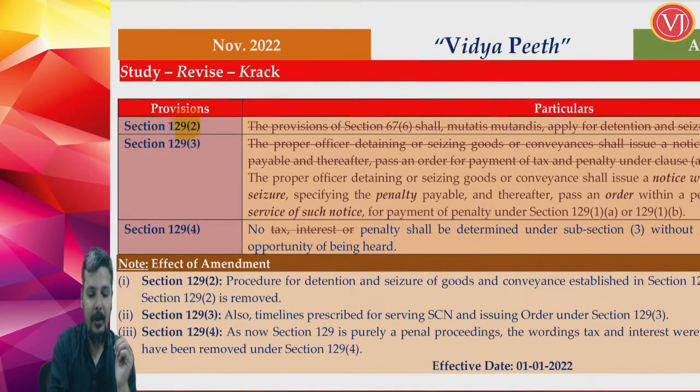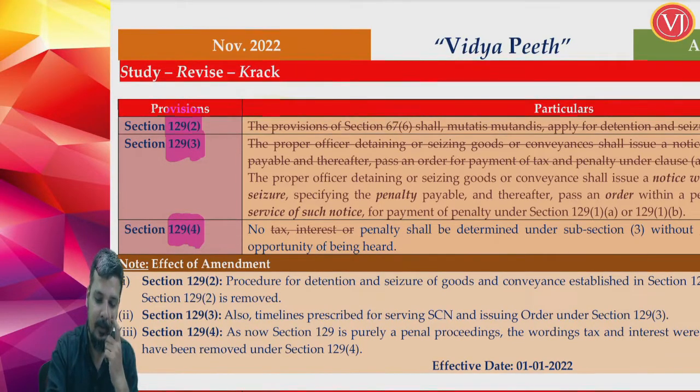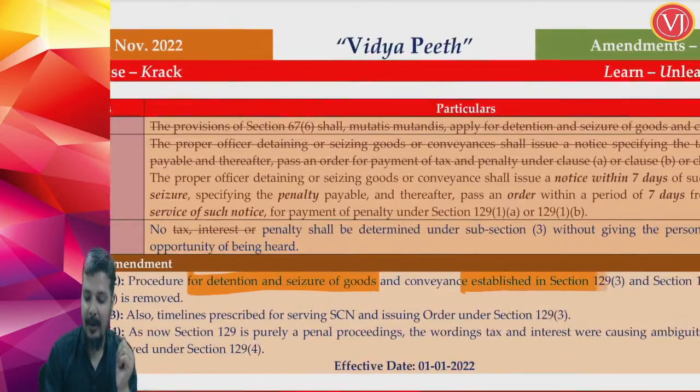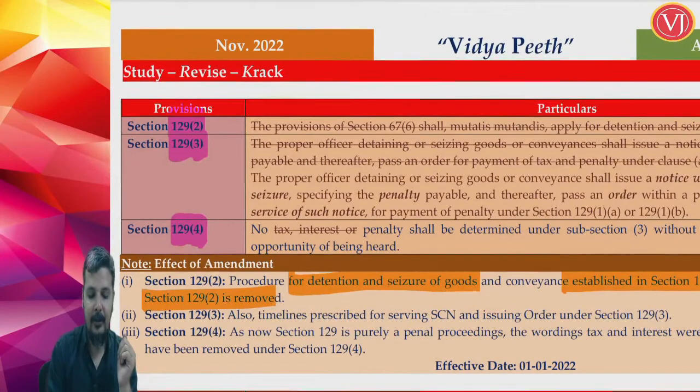So you have section 129 subsection 2, which has been omitted, section 129 subsection 3, section 129 subsection 4. Understand that section 129 subsection 2 is omitted because the procedure about detention and seizure of goods which was given in section 129 subsection 2 is now incorporated in section 129 subsection 3. Therefore, there was no need of section 129 subsection 2. So you do not have section 129 subsection 2. It has been omitted.